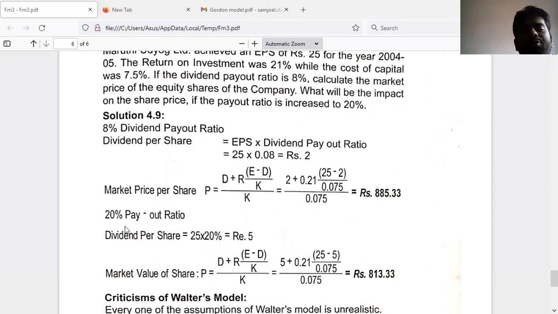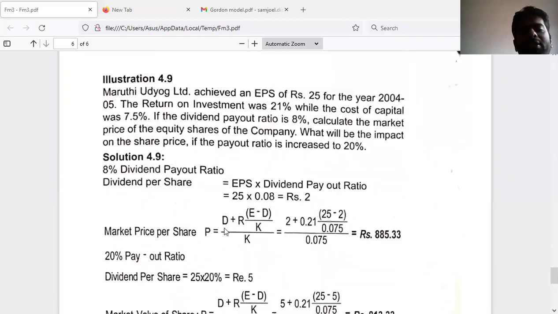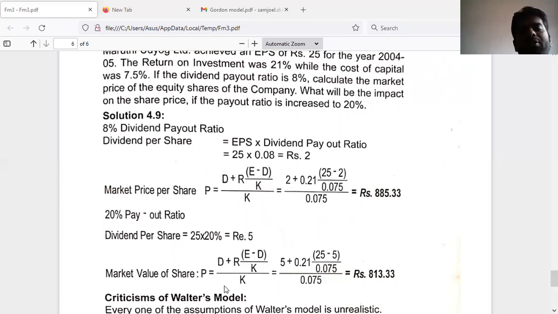Now, when the payout ratio increases, the dividend per share will differ. EPS is 25, the payout ratio is 20%. So dividend per share would be rupees 5. Then market value of share is calculated with the same old formula.